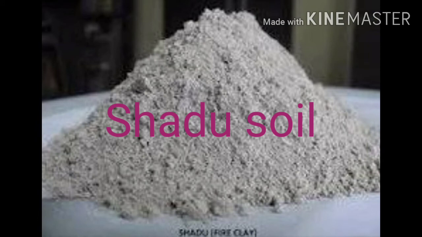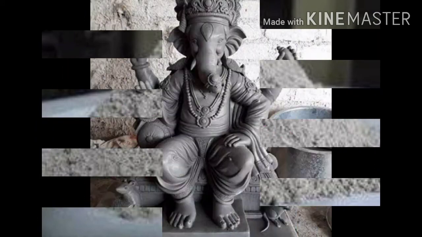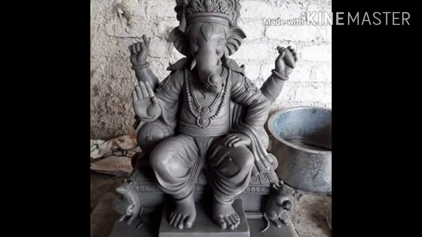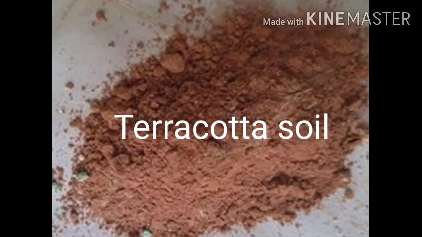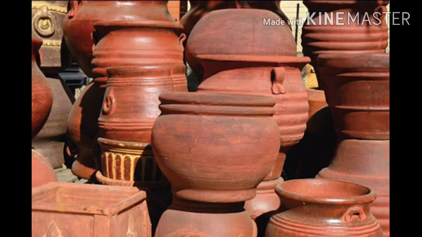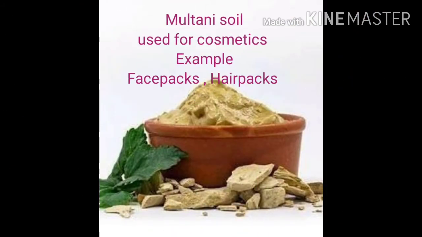It is whitish in color. It is used for making statues and idols. The next type is terracotta soil. This soil is red in color. Decorative articles and pots used for growing plants are made from this soil. Then Multani soil. This soil is used in cosmetics.